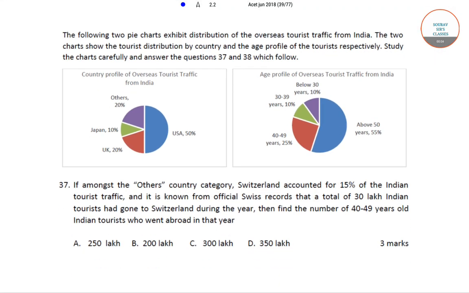This is a data interpretation question. The following two pie charts exhibit distribution of the overseas tourist traffic from India. The two charts show the tourist distribution by country and the age profile of the tourist respectively. Study the charts carefully and answer the questions 37 and 38 which follow.